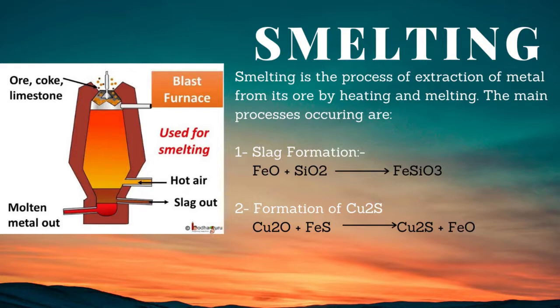Cuprous oxide also reacts with iron sulfide FeS, again forming Cu2S. The reaction is Cu2O plus FeS react together to form Cu2S plus iron oxide. The mass so produced contains mostly cuprous sulfide with a little iron sulfide. It is called matte.